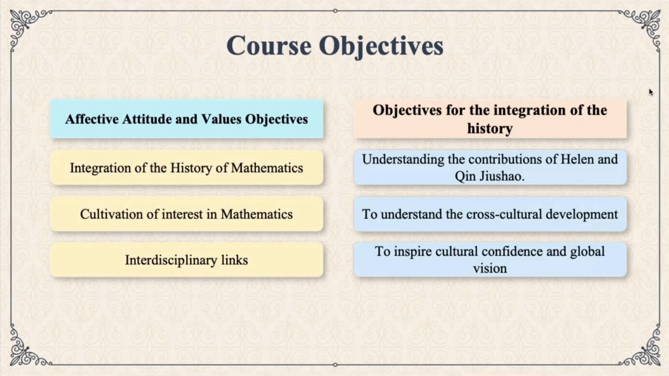history. We aim to integrate the history of mathematics into the lesson, highlighting the contributions of Heron and Qin Jiushao, a Chinese mathematician who independently discovered similar formulas. This will help students appreciate the cross-cultural development. Next, there will be a history of Heron's formula presented by our group member.